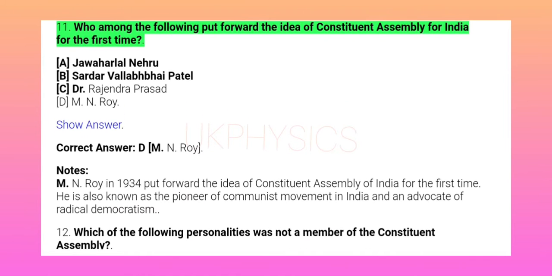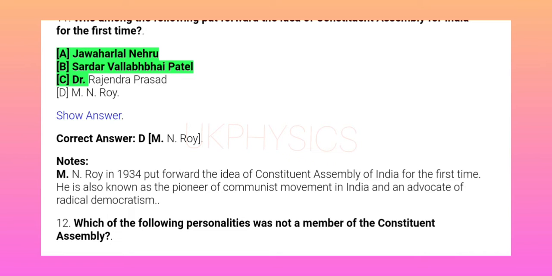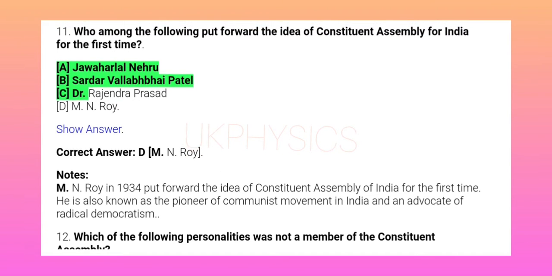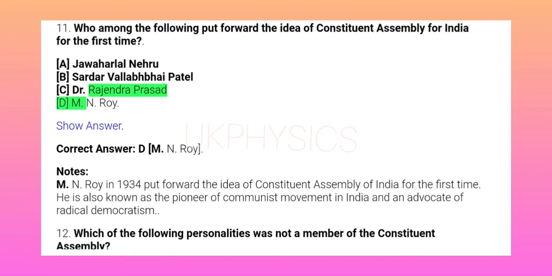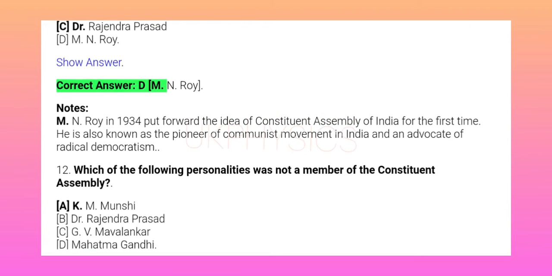11. Who among the following put forward the idea of Constituent Assembly for India for the first time? A. Jawaharlal Nehru, B. Sardar Vallabhbhai Patel, C. Dr. Rajendra Prasad, D. M. N. Roy. Show answer. Correct answer, D.